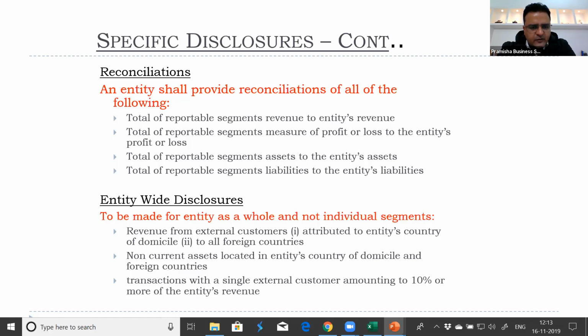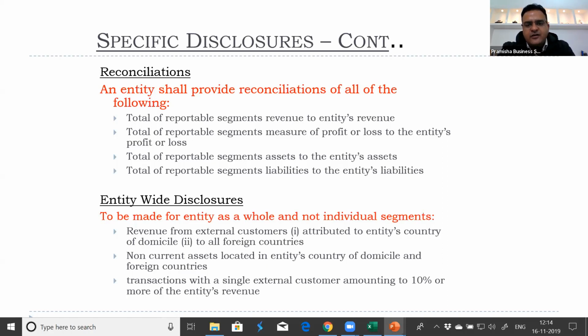Entity-wide disclosures are again required to be made for the entity as a whole and not individual segments. Revenue from external customers, which becomes the basis for the 75% threshold, attributed to the entity's country of domicile and to all foreign countries. Non-current assets located in the entity's country of domicile and in foreign countries, so that this can help in taking better informed decisions. If the majority chunk of their non-current assets is in a foreign country, and if there is a war going on in that country, it is obvious that it is not going to report good profits in the time to come, and a major part of their stake is in that country. So this helps users of financial statements to take better informed decisions.